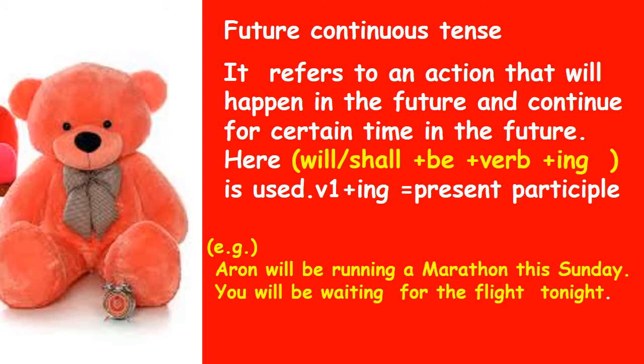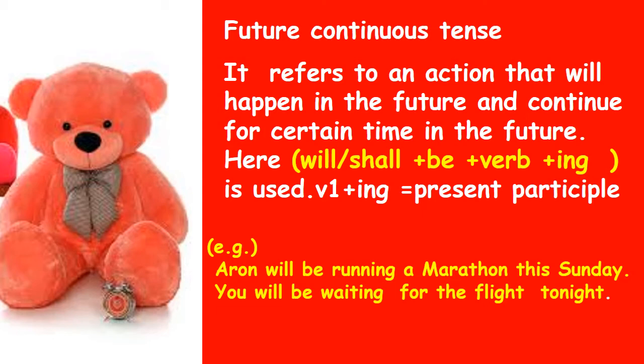Here is a future continuous tense. It refers to an action that will happen in the future and continue for a certain time in the future. Here the action is going to start in the future and this will be going on for some time in the future. In future continuous tense, we use will or shall plus be plus verb plus ing.